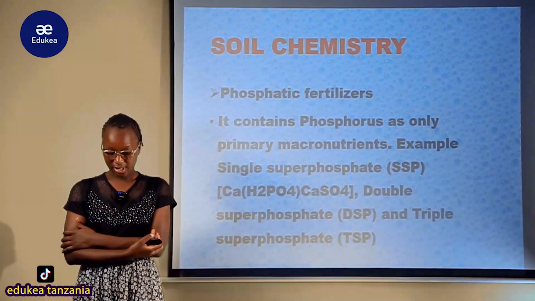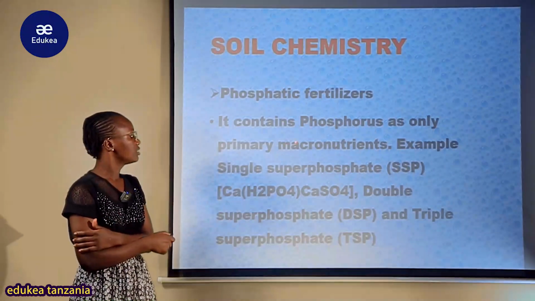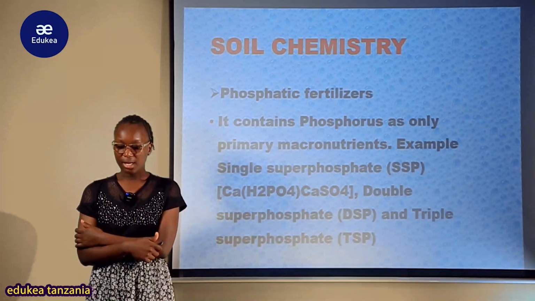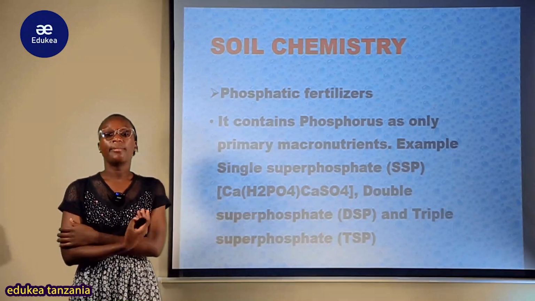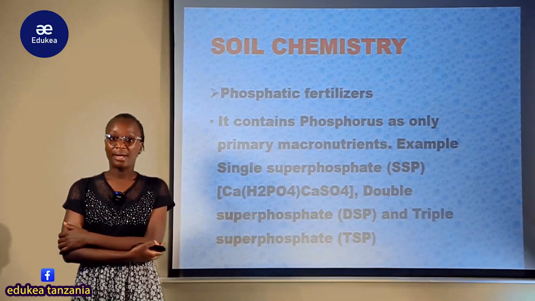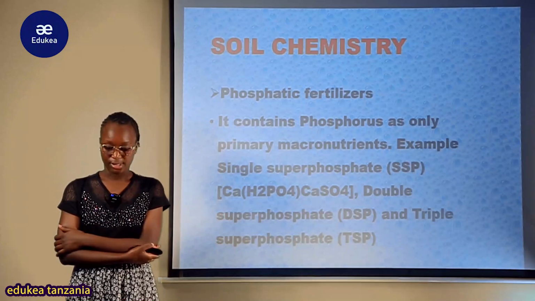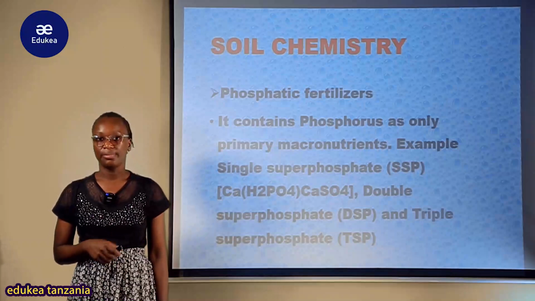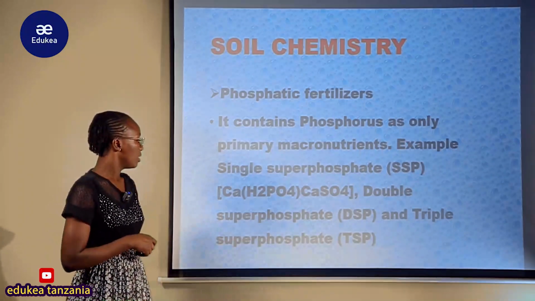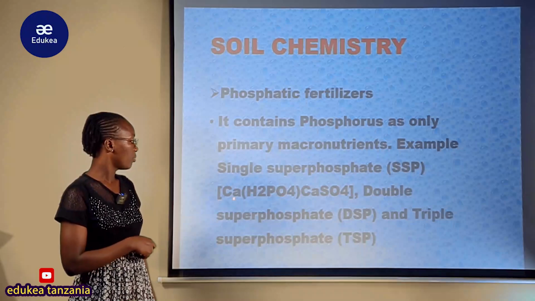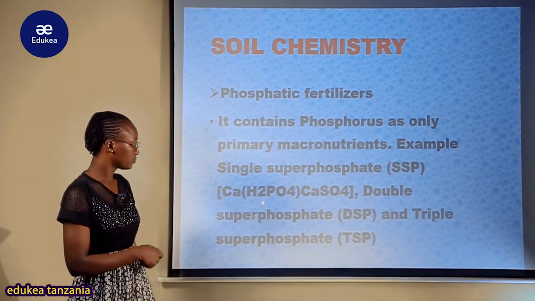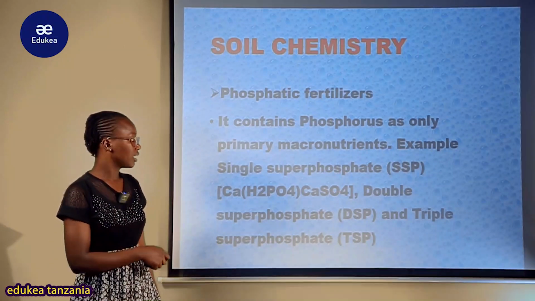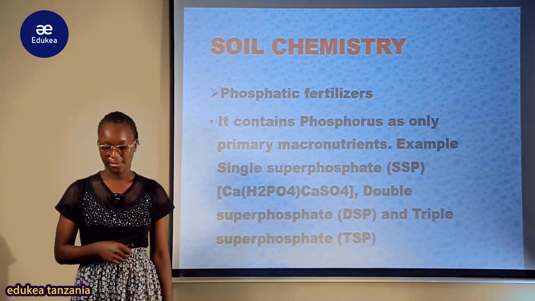When we talk about phosphatic fertilizer, my student, it contains phosphorus as the only primary nutrient. This kind of phosphatic fertilizer consists of only a single primary nutrient, which is phosphorus. For example, we have single superphosphate, which is SSP. Its chemical formula is here: we have calcium phosphate and calcium sulfate. So this is the chemical formula for single superphosphate.